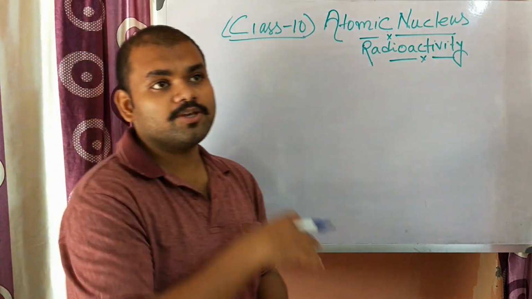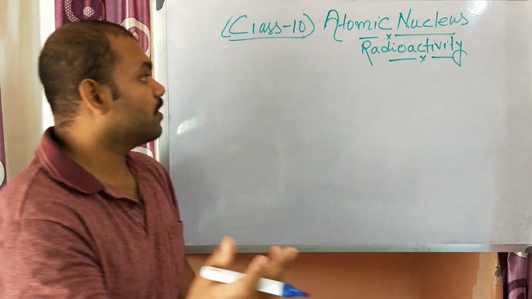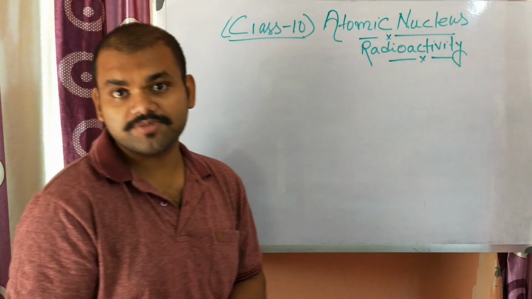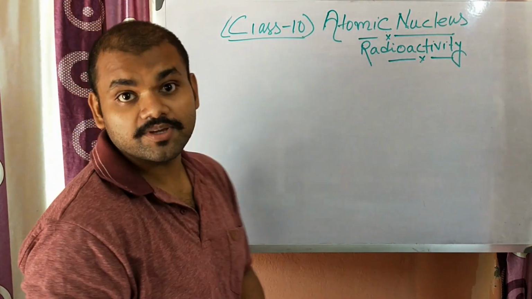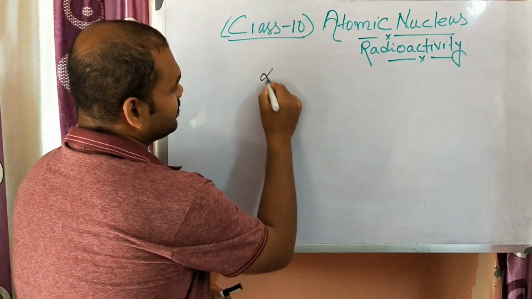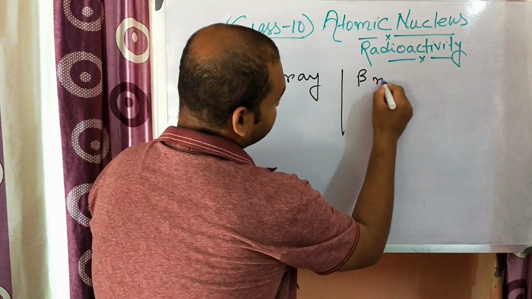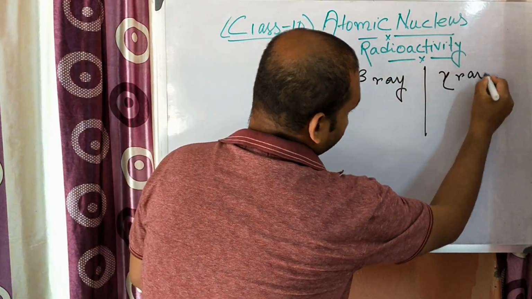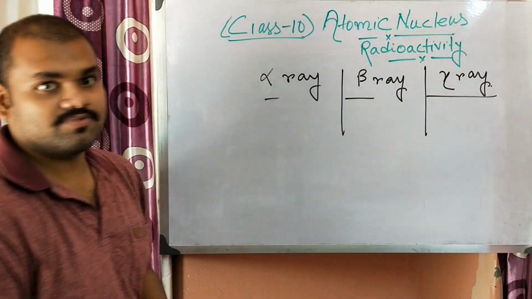Coming to the nuclear phenomenon, there are generally three kinds of rays coming from a radioactive substance. One ray is known as the alpha ray, the second is known as the beta ray, and the third one is known as the gamma ray. Now we need to know about the characteristics of these rays.